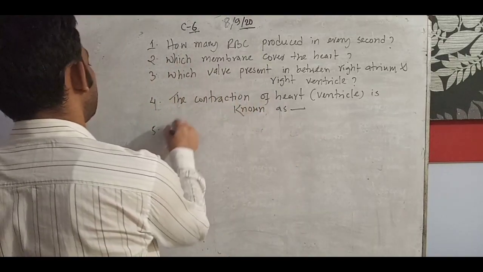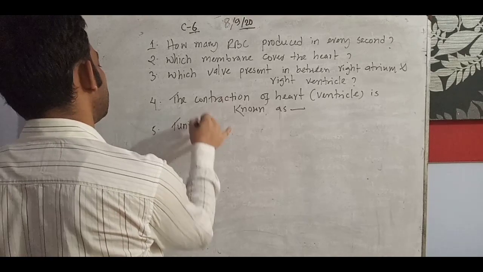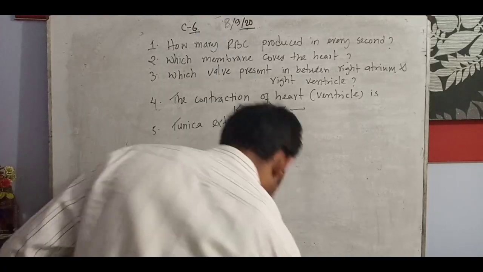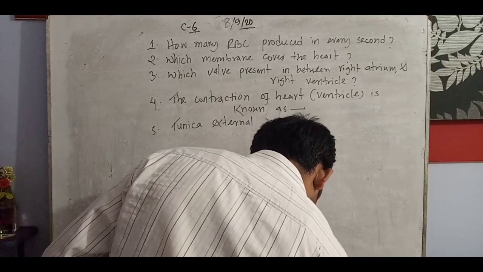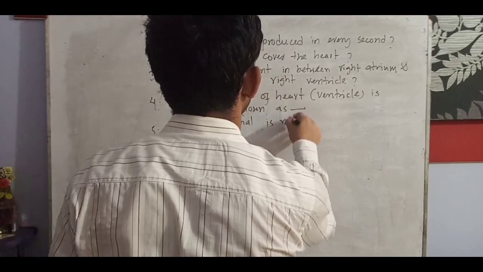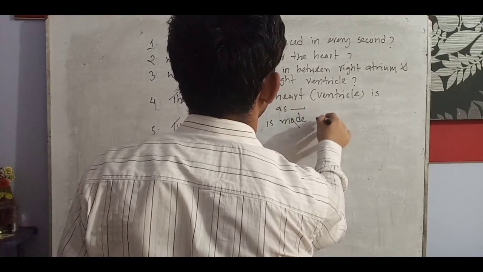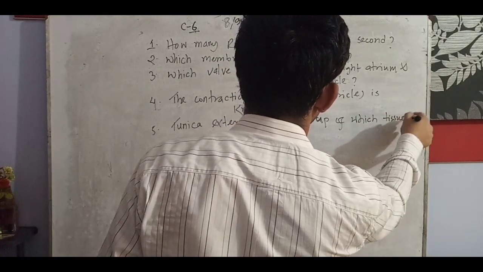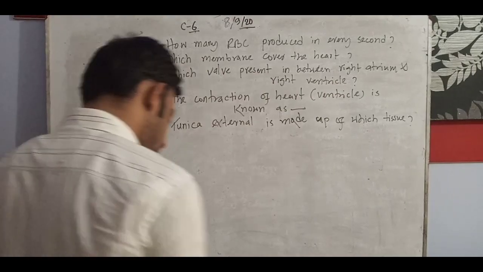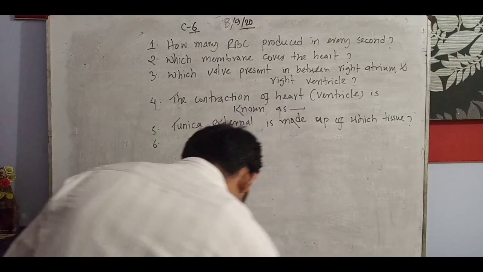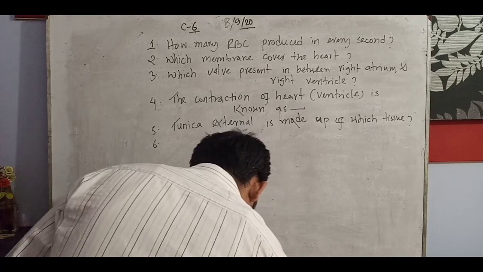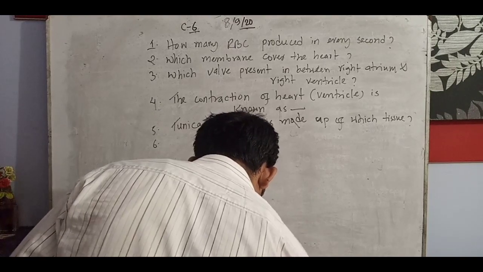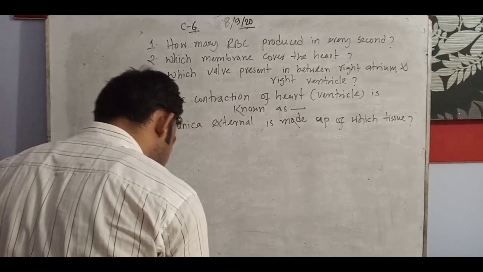tunica externa is made up of which tissue? Number 6, WBC engulfs the germs.